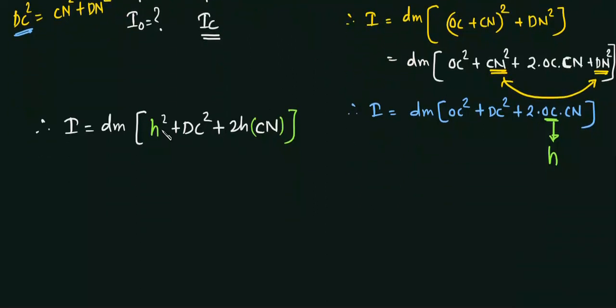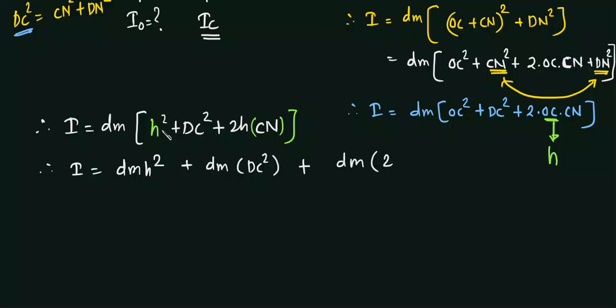Okay, so the final expression here will become I is equal to dm into h square, plus dm into DC square, plus dm into 2h into CN. Okay, so this is the moment of inertia for the small mass dm, isn't it?